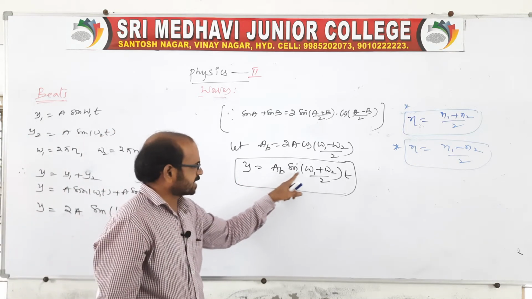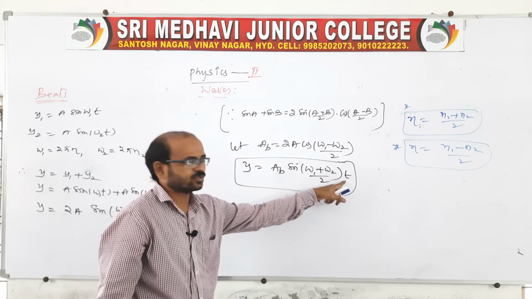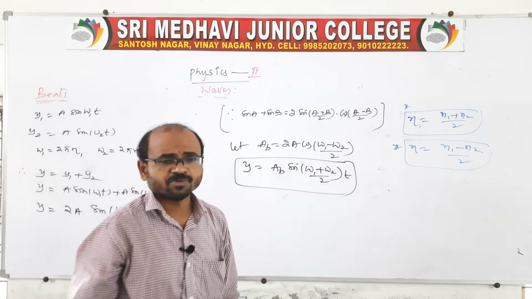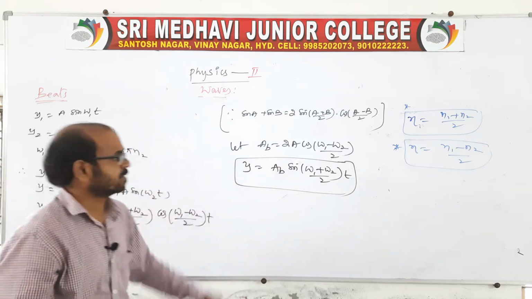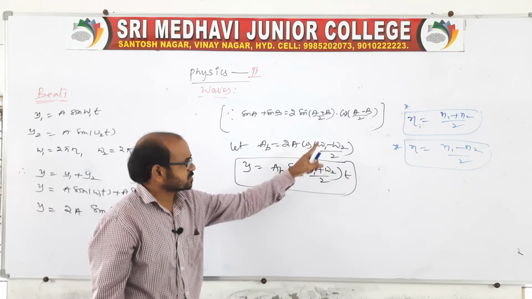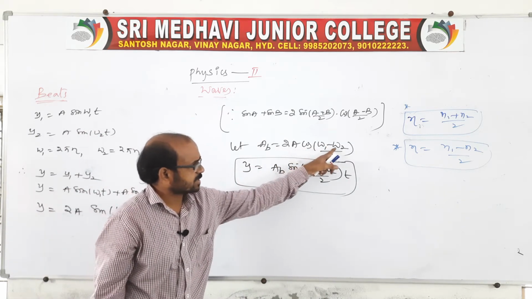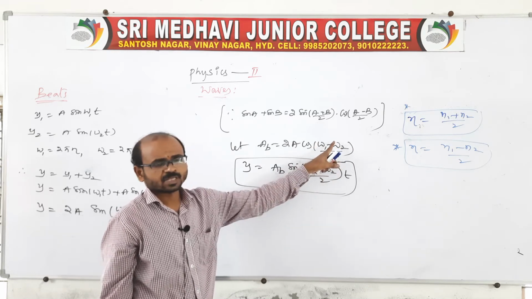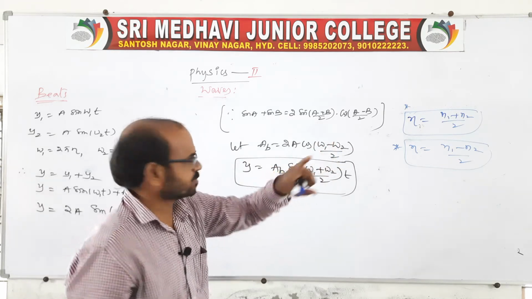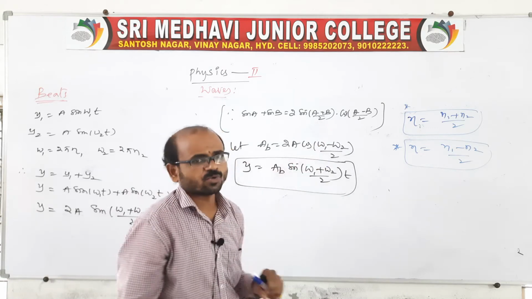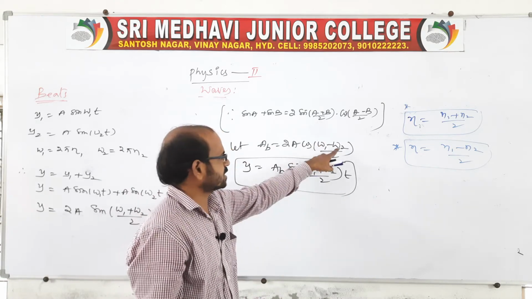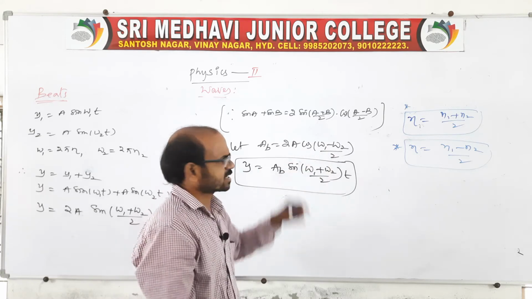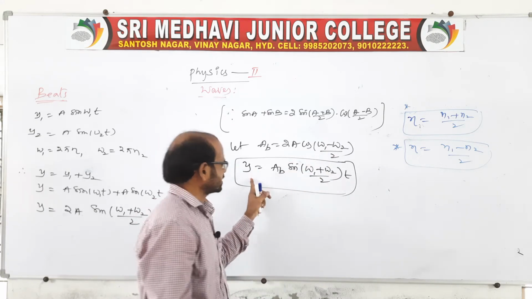And here AB sin of (omega 1 plus omega 2) by 2 into t. Now we have to derive when it will be maximum and when it will be minimum, using this expression. Suppose in cos of (omega 1 minus omega 2) by 2, this is nothing but an angle, so it depends on the angle. If I take theta, that is (omega 1 minus omega 2) by 2, equal to 90, then cos 90 is 0, so the displacement is 0.